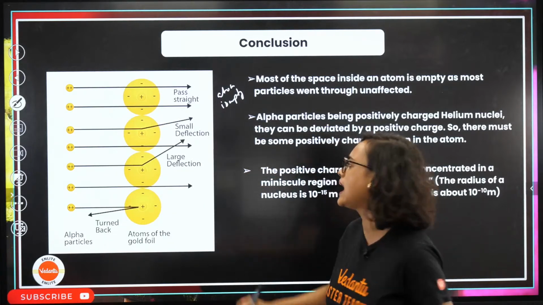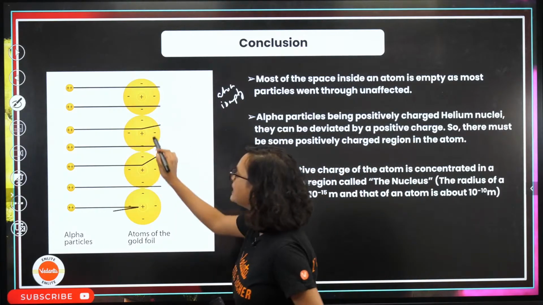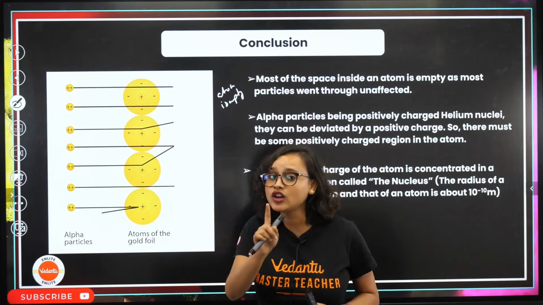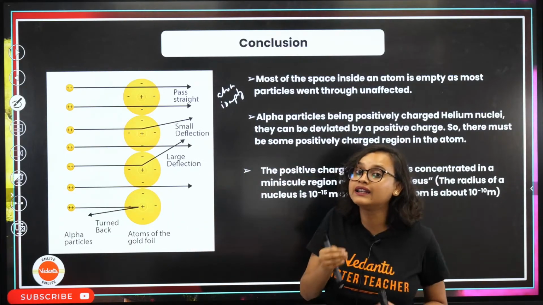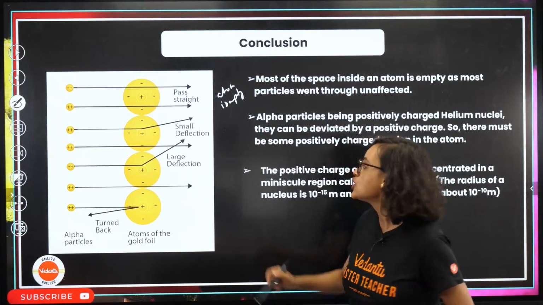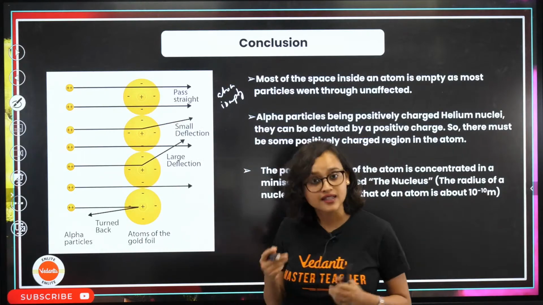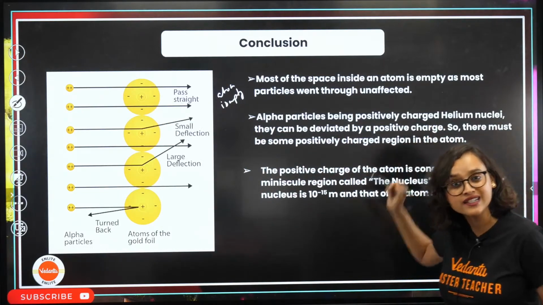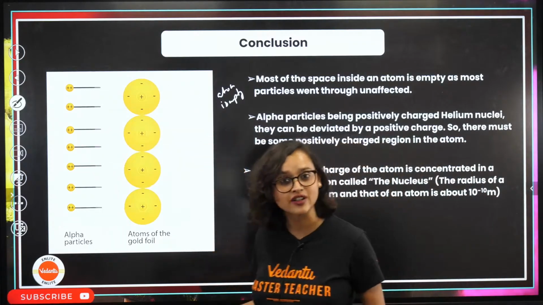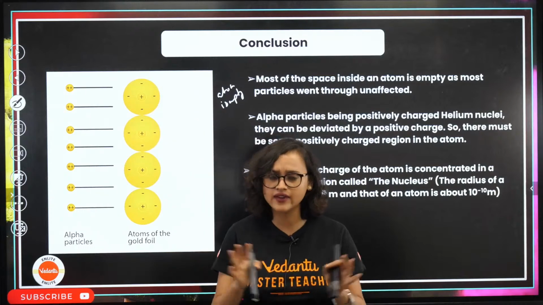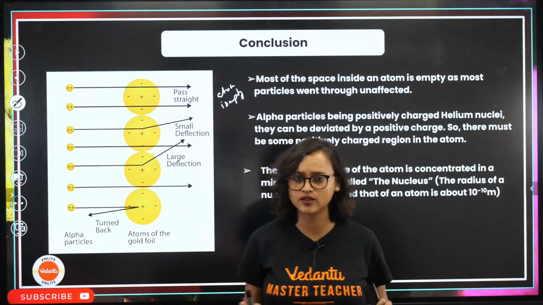So he understood that there is some kind of force which these alpha particles do not like. They are getting repelled by it, running away from it. So there is some kind of positive force, and we know that alpha particles are positive. So it is positive repulsion, deflecting by small angles. Understood. Very simple, very easy.